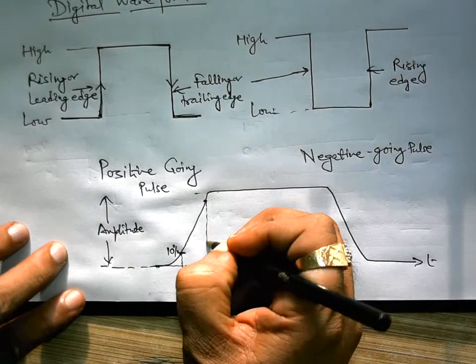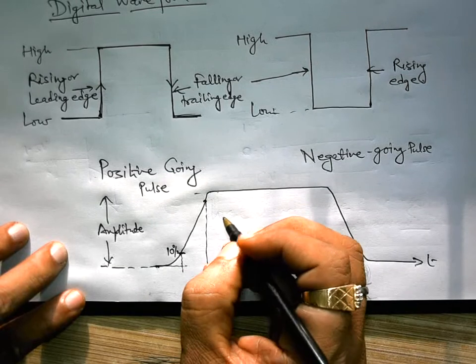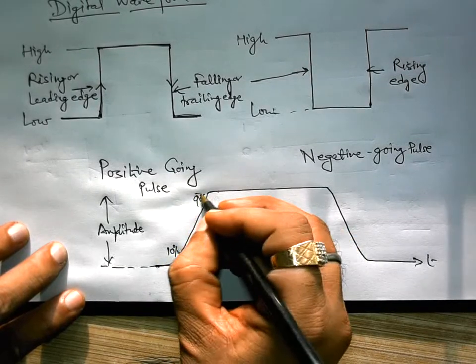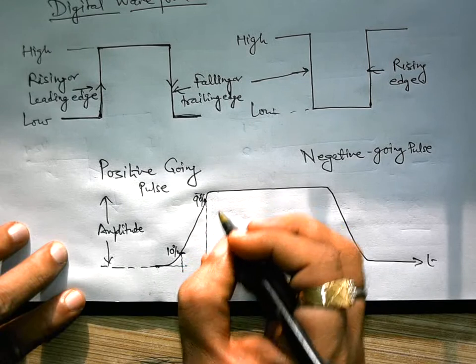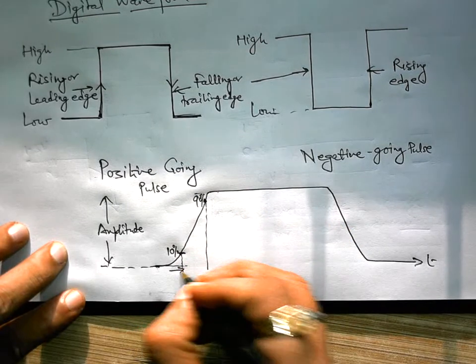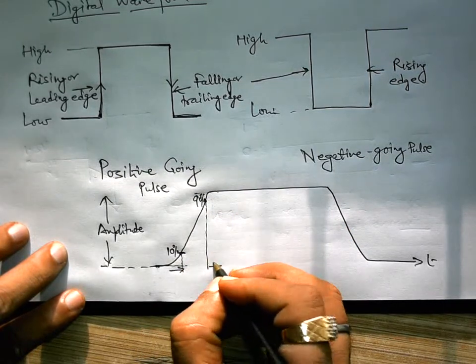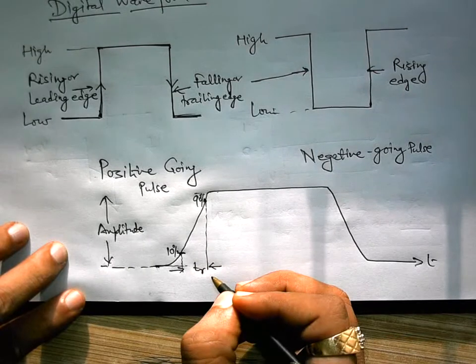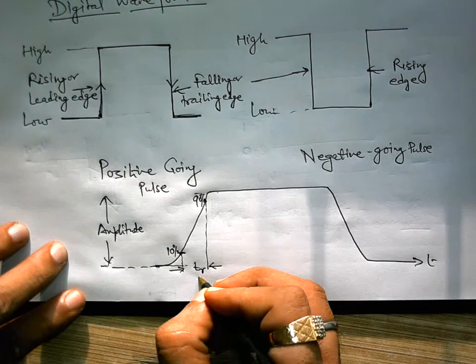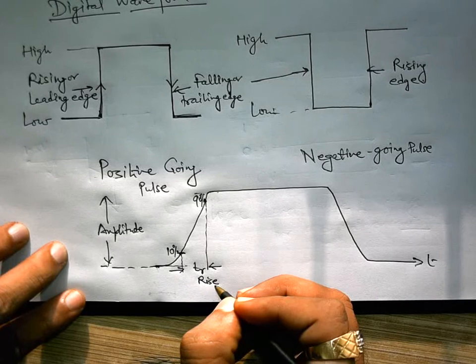We observe the time value when it attains 90% of the maximum value, and we note down this interval. This interval is called rising time or rise time of the pulse.